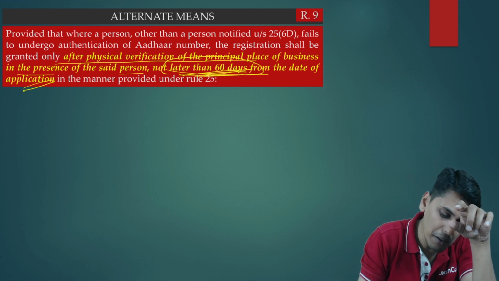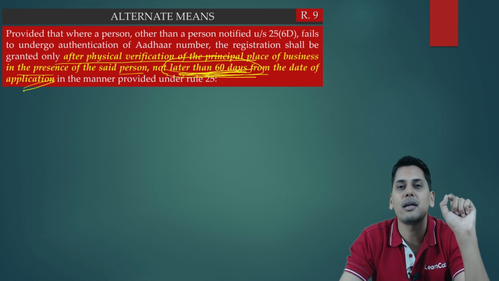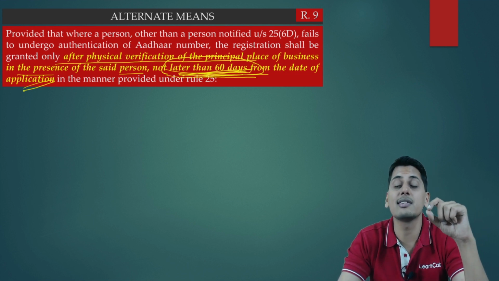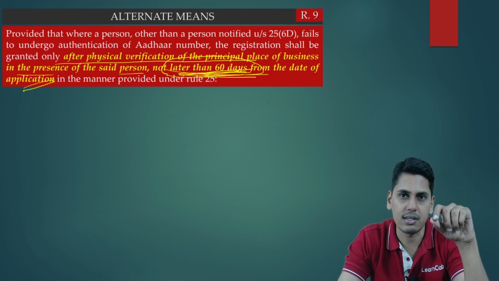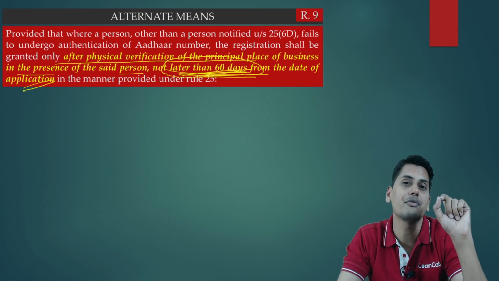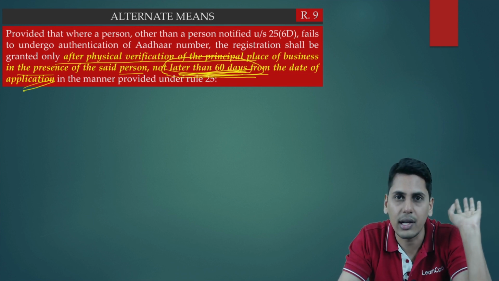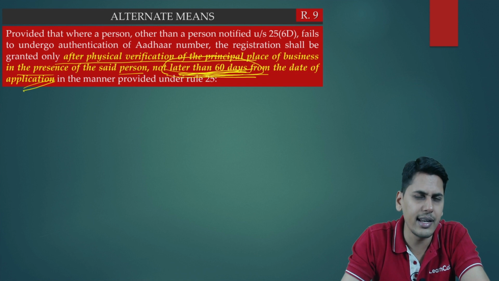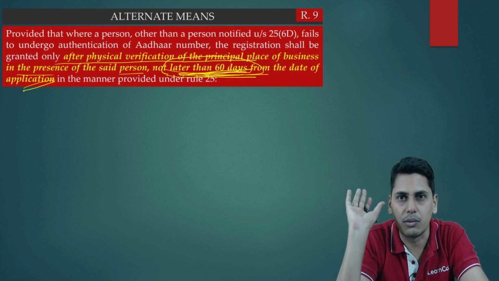There is an indirect impact on this 60 days. Now the officer does not have 60 days to come and physically verify the premises. In which cases? In cases of failure to authenticate Aadhaar, or in cases where Aadhaar authentication is not opted at all, the officer does not get 60 days. What is the fresh time limit which the officer has got? That we are going to discuss now.